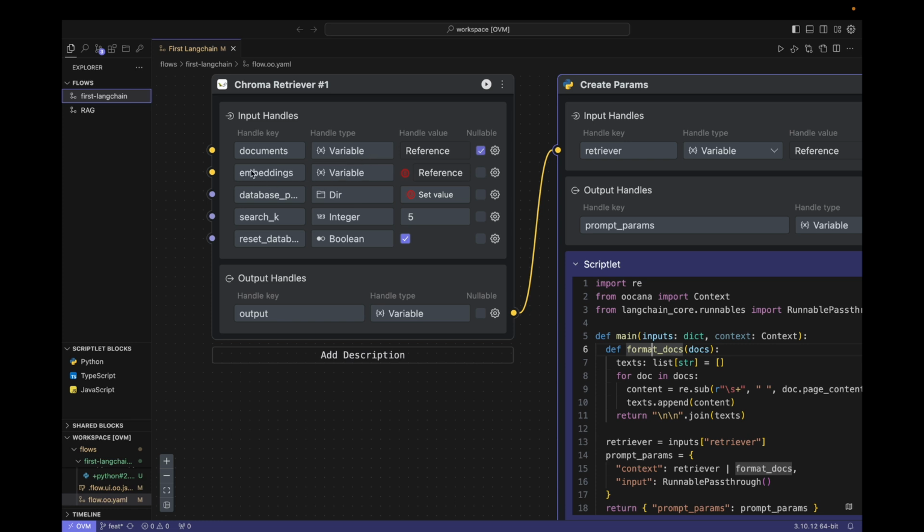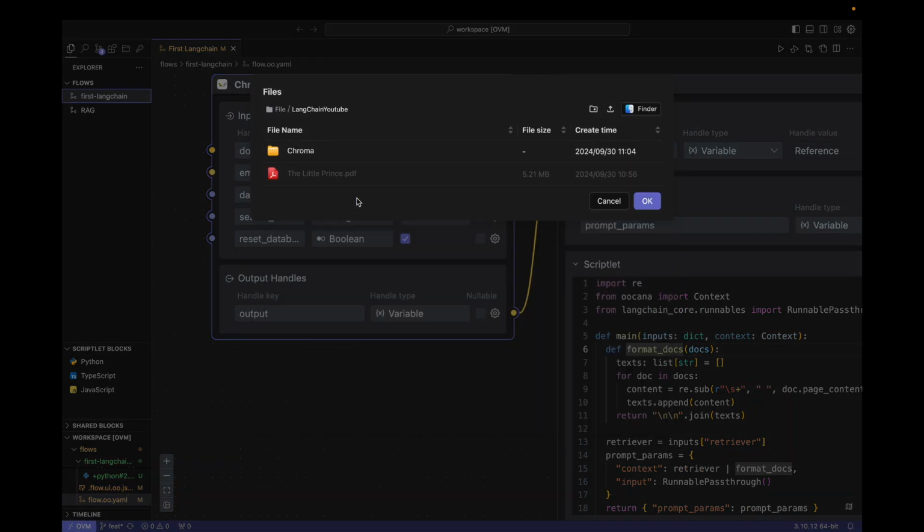Then, let's look at the embeddings field. This field requires that the upstream provide an embeddings object to convert the text string into a vector. This is the source of the vector database's ability to perform fuzzy queries. Specifically, if the distance between the vectorized sentence strings in the vector space is very close, it means that the semantics of the sentences are very close. In short, we need to provide this embeddings object to the chroma block. Then, the database path field is used to indicate in which folder the vector database is stored. I set it up. Look here, I store the vector database in this folder.